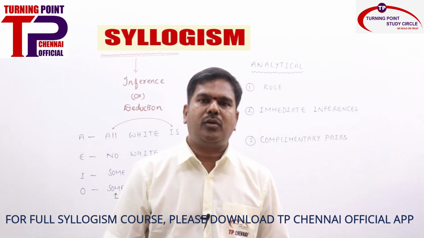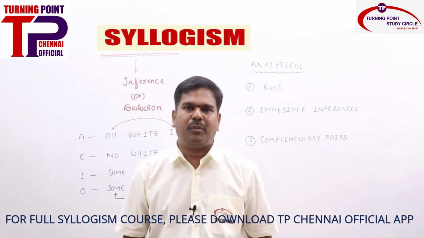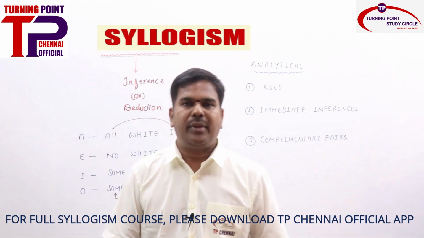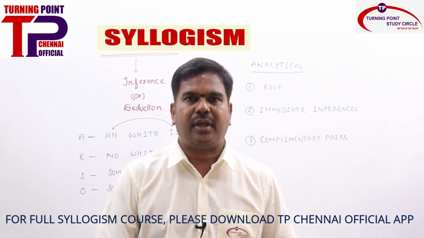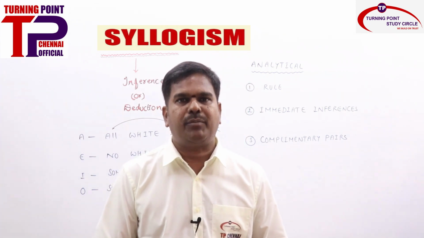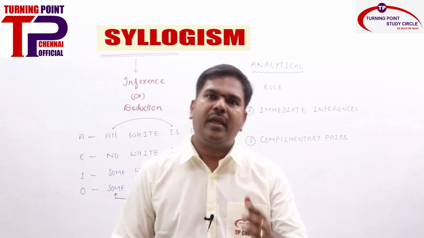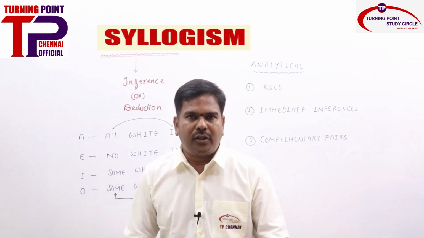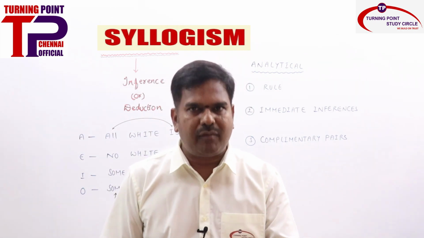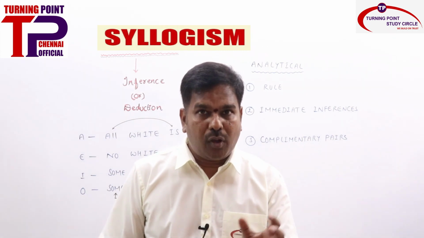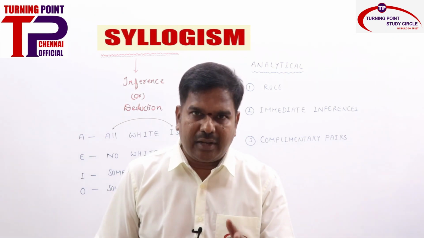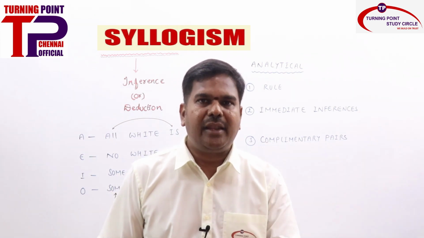In syllogism, I told you we will have only 4 types of statements: A type, E type, I type, and O type. We will have only these 4 types in the entire syllogism. Based on these 4 statements, we will discuss what type of questions will be asked in the exam and how to solve the problems. I told you we are going to solve the problems with the analytical method, not the Venn diagram method, but I will explain the Venn diagram method as well, and show how the analytical method rules are extracted from it. I will explain clearly so that you won't have any doubt in your mind.